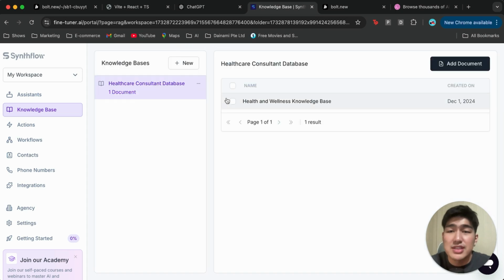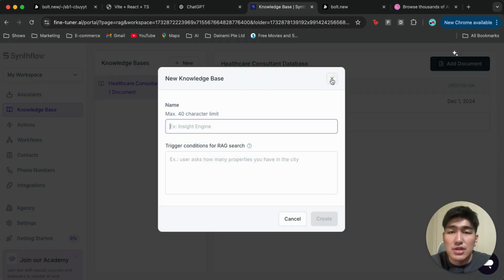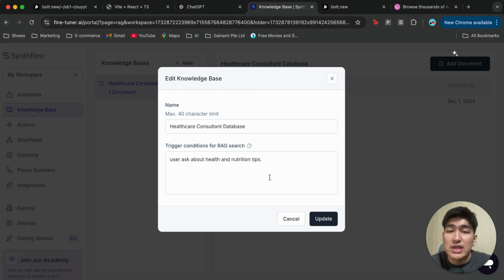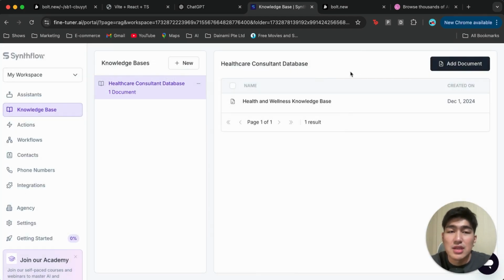So how we're going to do this is very simple. We just have to create a new knowledge base and give it a trigger. For our trigger, you can see over here, we can write something simple like "user asks about health and nutrition tips." And this will trigger the assistant to really look into this document for such information. Following that,